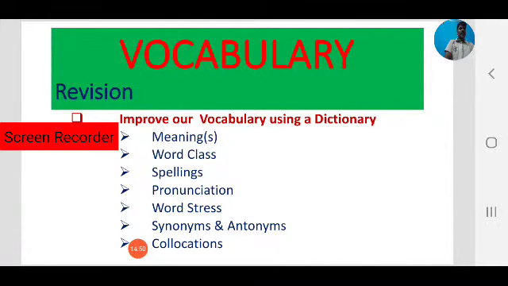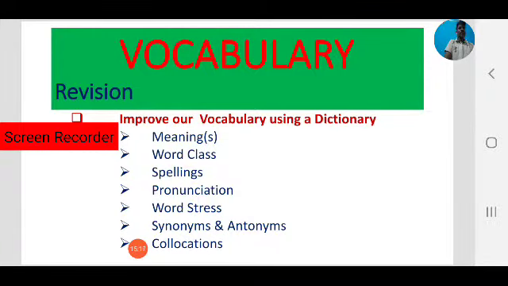Never go only for searching meanings. While searching meanings, we have to find the word family, that is the part of speech. Next is spellings. Next, and most important, is pronunciation, how to pronounce the word. Next we have to find its usage. Some examples will be given in the dictionary.